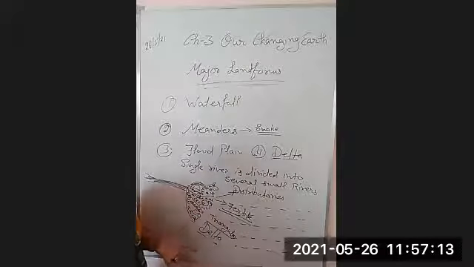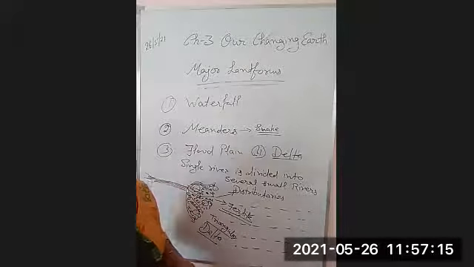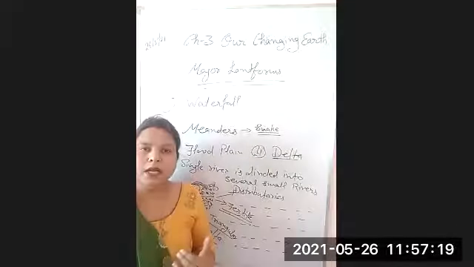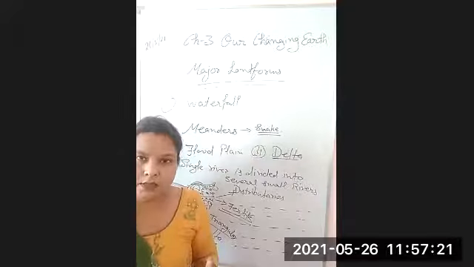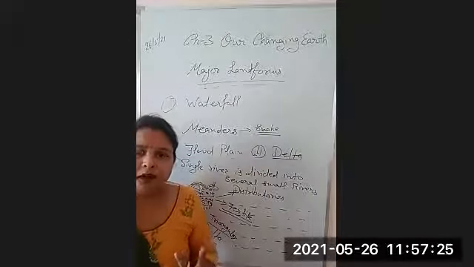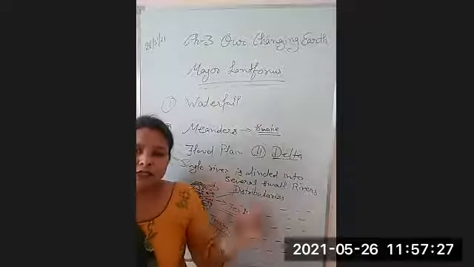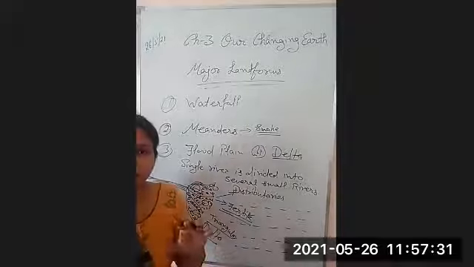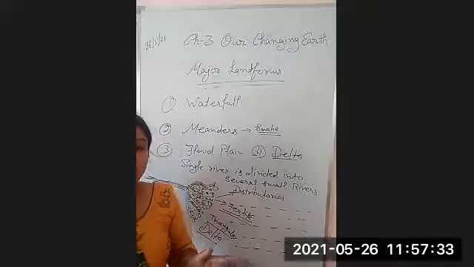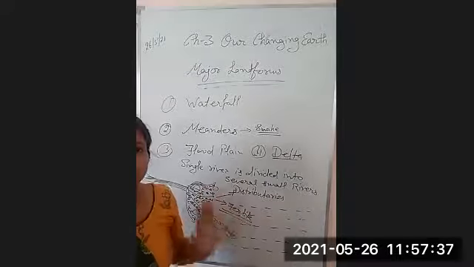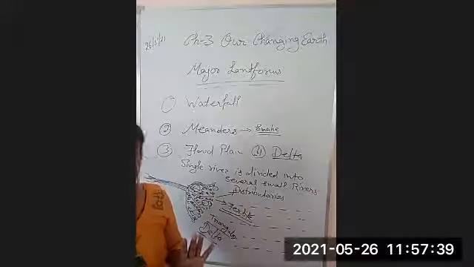The main example of a delta is the Ganga Brahmaputra delta, which is formed by the river Ganga and its distributaries Padma, Meghna and Brahmaputra river, right? So all these rivers form the delta at the mouth in their path when they were draining into the Bay of Bengal, right?